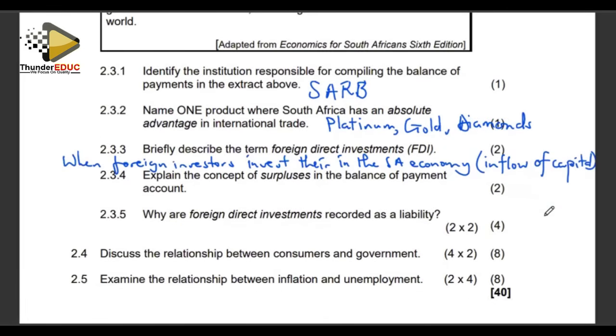Explain the concept of surplus in the balance of payment account. When we are talking of a surplus in the balance of payment account, we are saying we have currency inflow which is greater than the currency outflow, total currency outflow.